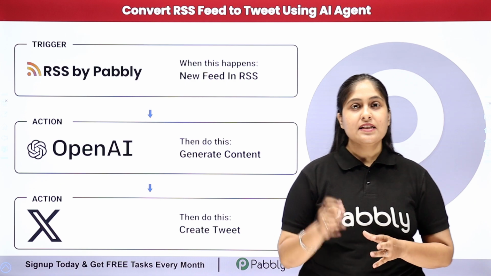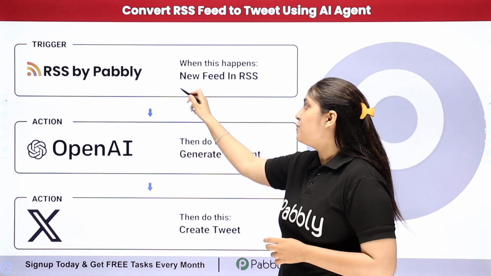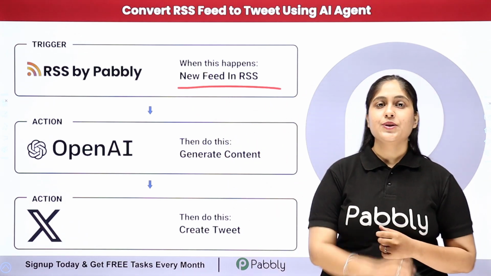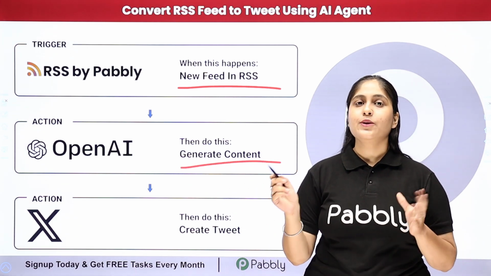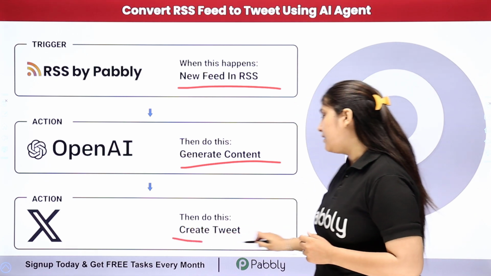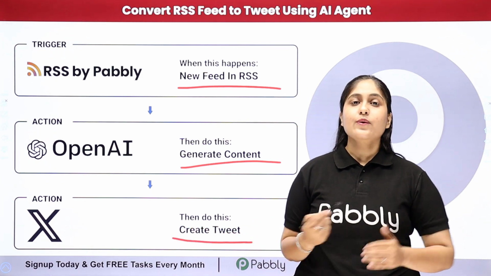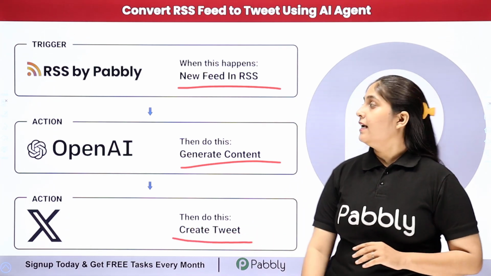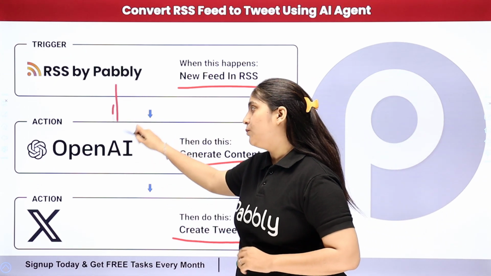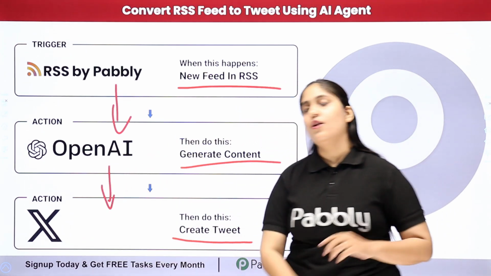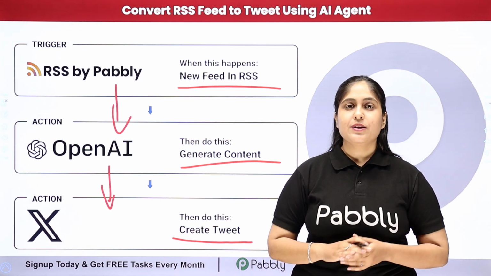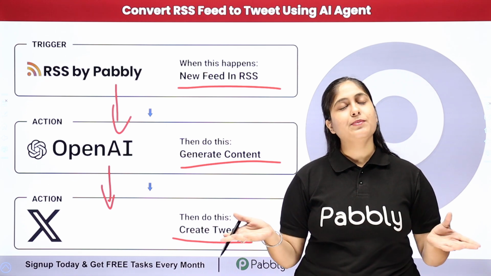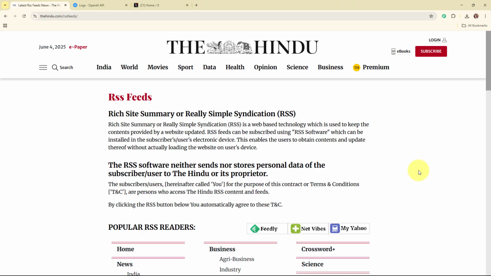So here my objective is that whenever a new feed in RSS is captured, then automatically OpenAI should generate a tweet from the same. And after generating the tweet, automatically that tweet should be shared on my Twitter account, that is on my X account. So now here to automate the entire process, I need to connect my RSS by Pabbly with OpenAI and X account using an automation software named Pabbly Connect. So to see the working of this automation and to learn this process step by step, let me take you to my screen. Welcome to my screen.